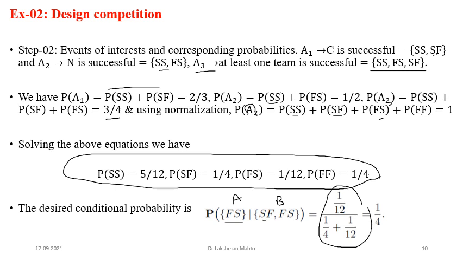SF and FS are both mutually exclusive, so to calculate the probability of event B, sum the corresponding probabilities. And the probability of the common part is the probability of A intersection B, which would be 1 by 12. Simplified, this probability is equal to 1 by 4. So there is a 1 by 4 chance that, if you come to know at least one team is a success, that team is actually the innovative team. This is the approach to calculate conditional probability.